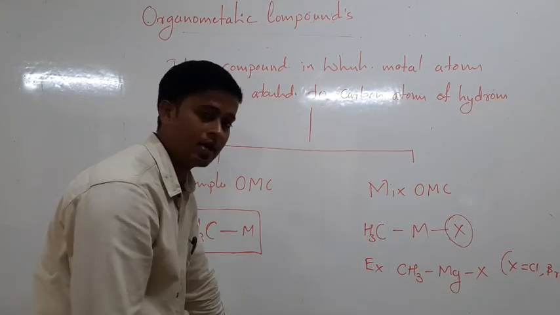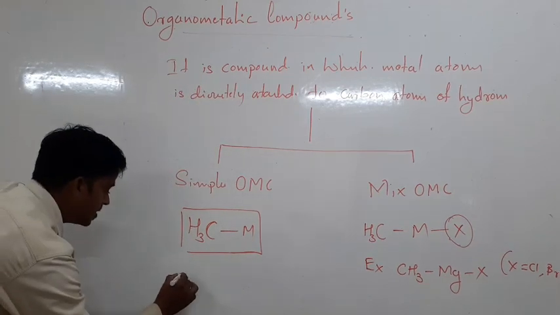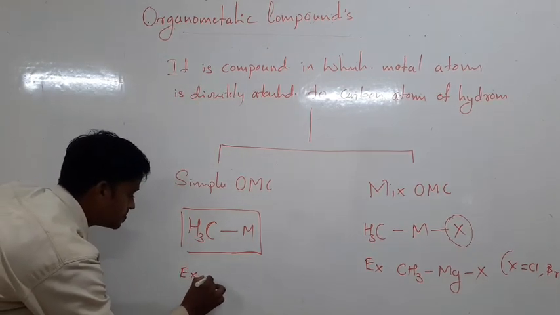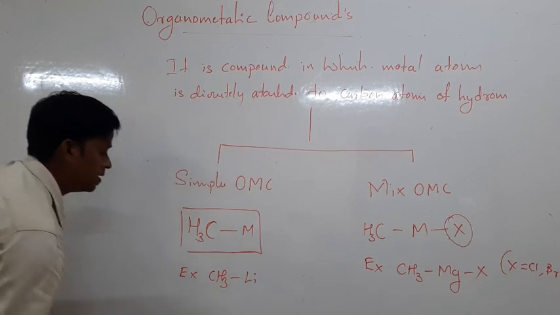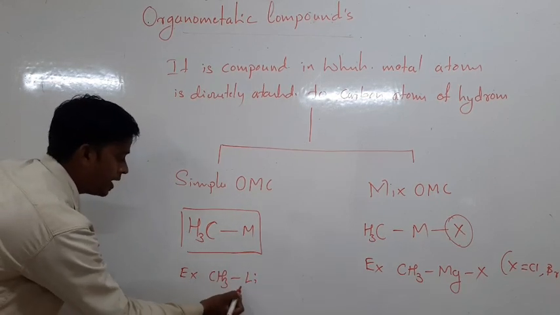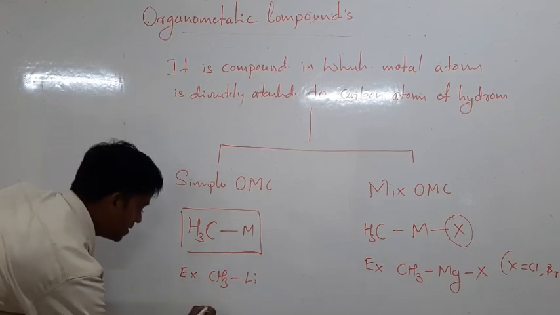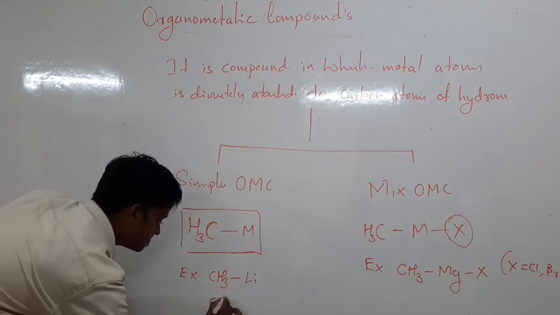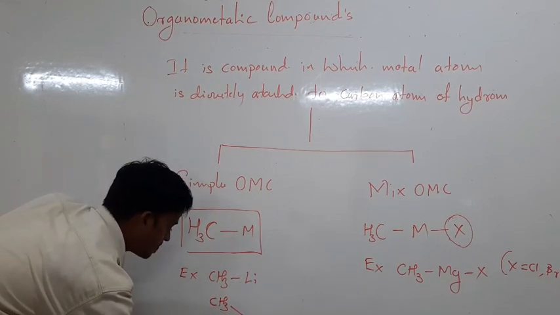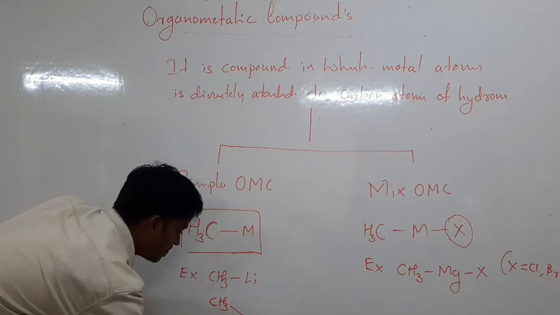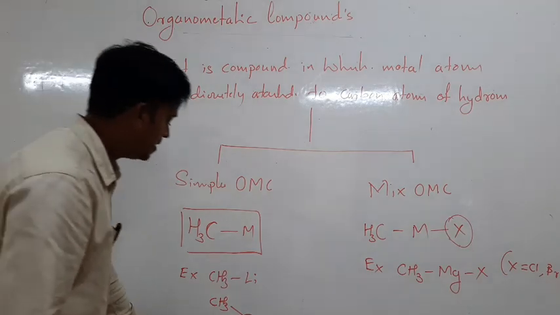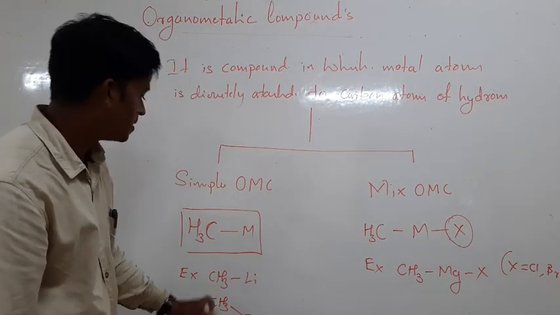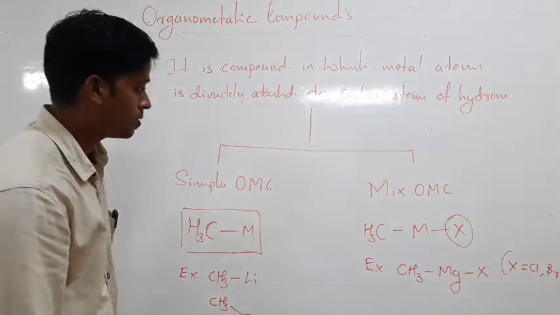For simple organometallic compounds, examples are methyl lithium, where the methyl group is attached to the lithium atom, and second example is dimethyl zinc, (CH3)2Zn.